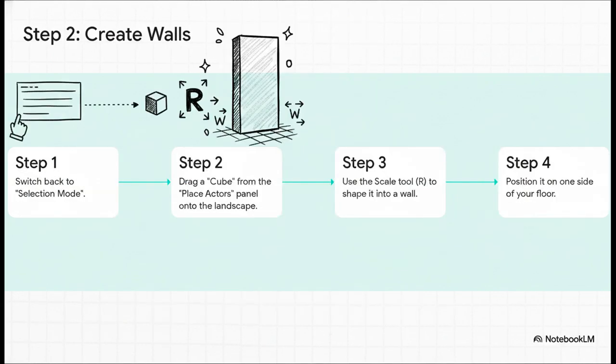Now for the walls, we're just going to switch back to selection mode, find the basic cube shape, and drag it into our world. That's it. You can hit R on your keyboard to get the scale tool, make it taller, longer, thinner, and then hit W to move it into place. And just like that, you've made your first wall.